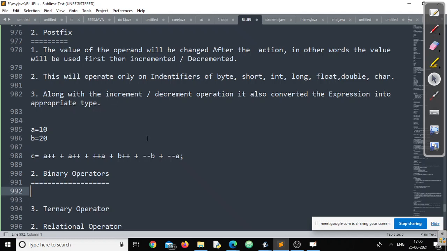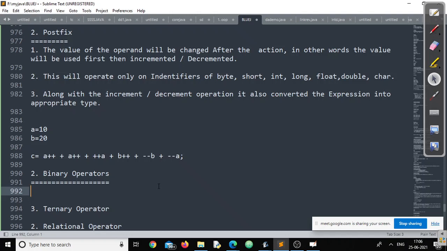Can you repeat what the homework is for the next class? I was disconnected. The homework is in chapter 4 of your textbook, where unary operators, unary increment and decrement operators are written.